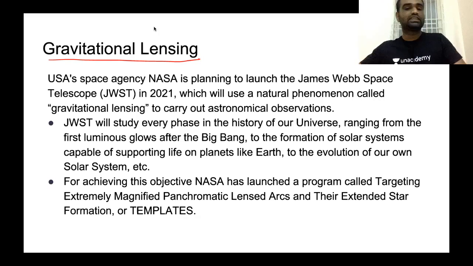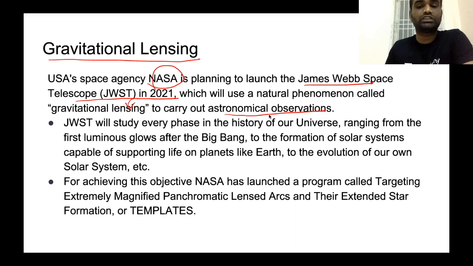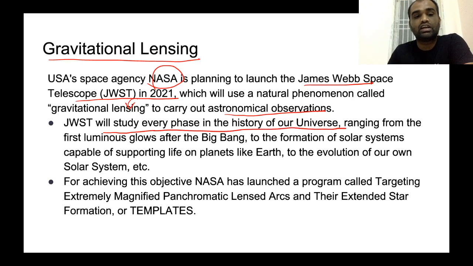Now, why are we discussing this particular topic? We are discussing this topic because NASA is planning to launch the James Webb Space Telescope in 2021. Now, this space telescope will use a natural phenomenon called gravitational lensing to carry out astronomical observation. Now, what is the purpose of this James Webb Telescope? This telescope will study every phase in the history of the origin of the universe, ranging from the first luminous glows after the Big Bang to the formation of solar systems.